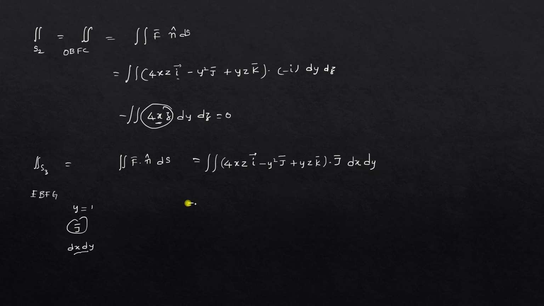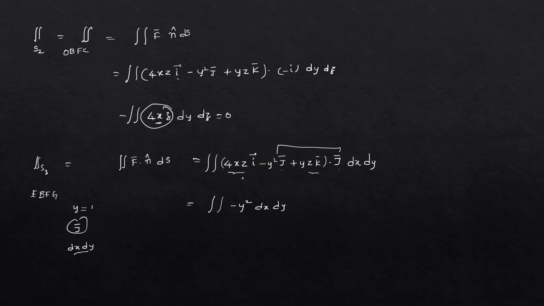Now see here, since n cap is j bar, we will be getting only the j bar term. We will not be getting I bar, and also we will not be getting k bar. Since it is a dot product, minus y square j bar dot j bar means only minus y square. That is a basic rule. In a dot product, I bar dot I bar will become 1, I bar dot j bar will become 0, I bar dot k bar will become 0. We get an answer only for the same directions, so j bar multiplies with j bar only.